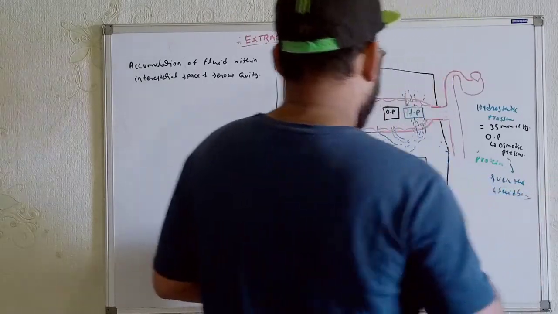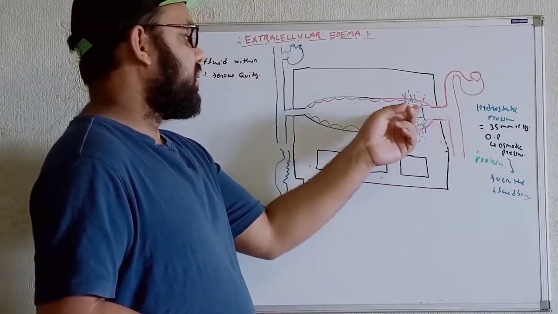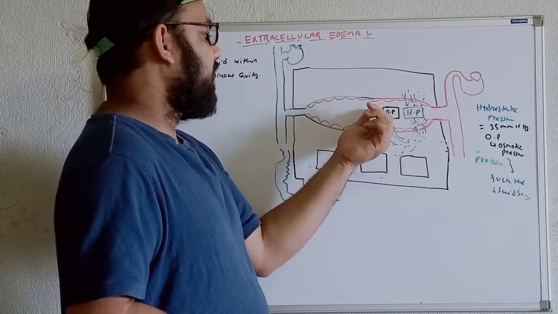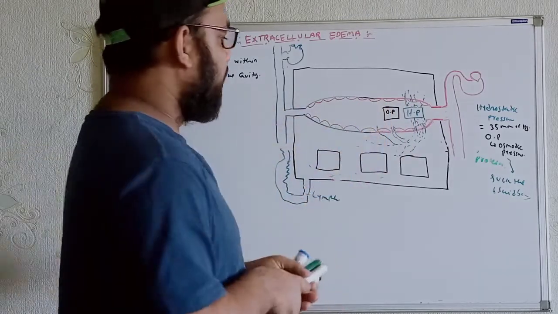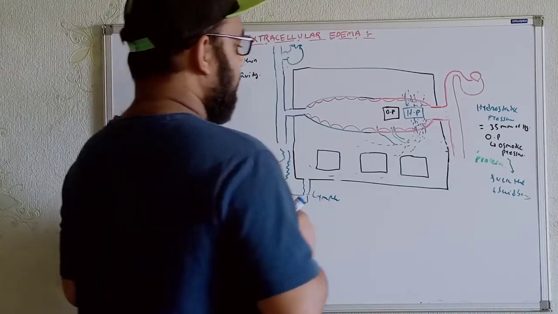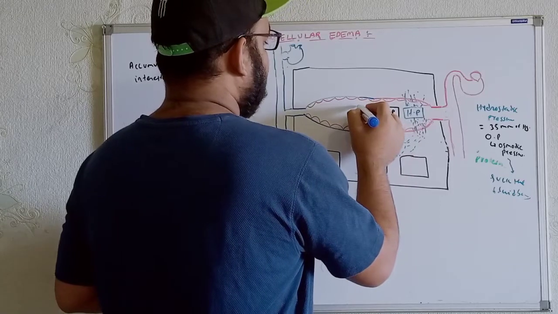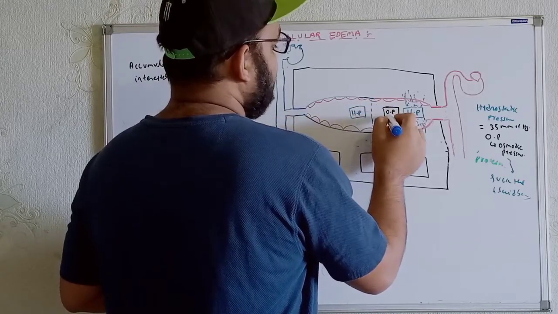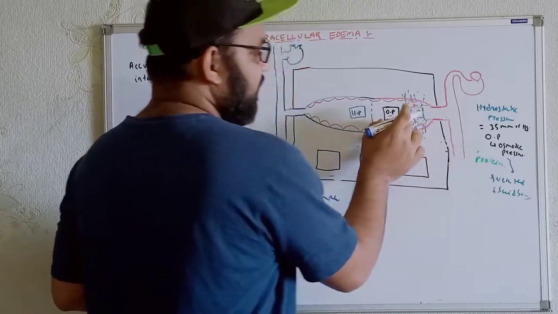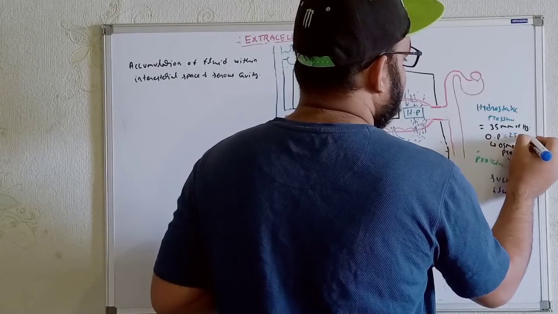Now see, as the blood flows through the microcirculation and continues, progressively the hydrostatic pressure will keep on decreasing. For example, if I just draw the borderline over here, the hydrostatic pressure will keep on decreasing. For the osmotic pressure, from the first portion I am just taking 25 mm of Hg.